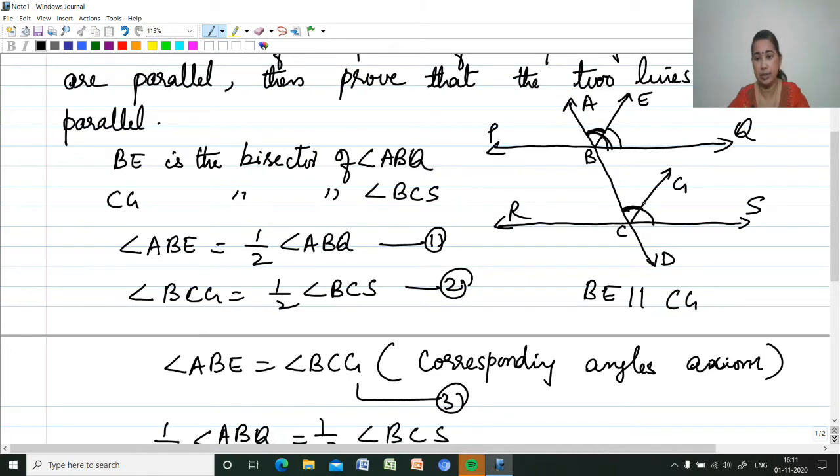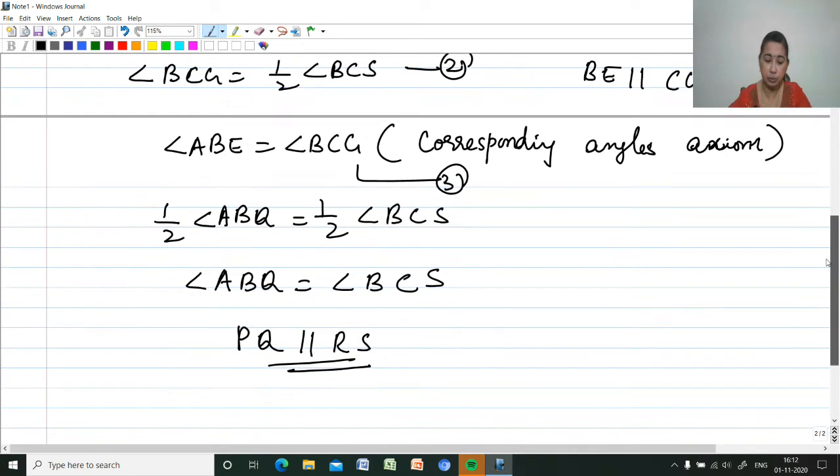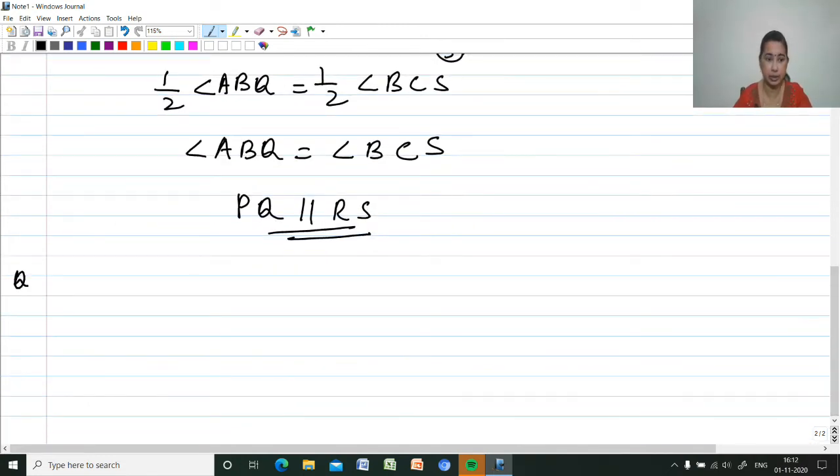These two angles are same, what is the meaning of that? If these two angles are same, these two lines will be parallel. This means that PQ is parallel to RS. That is, if those two angles are same, then these two lines will be parallel. That is the converse of the corresponding angles axiom. So hence we proved that PQ and RS are parallel. Now moving on to the next question.